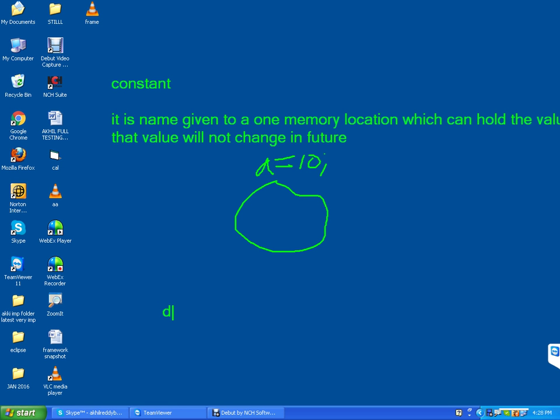So the syntax: final. Constant is nothing but that value will not change in future. So constant: final, data type, constant name equal to value. So simply we can write final int a equal to 10. So if it is having final, that is constant. If it is not having, that is variable.